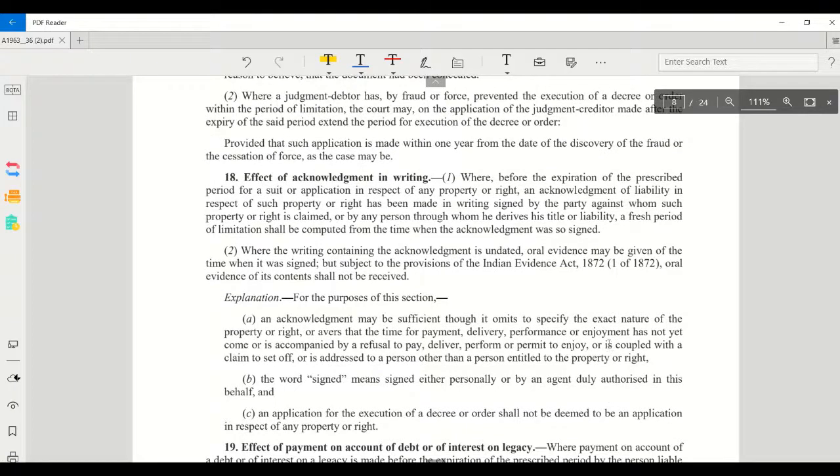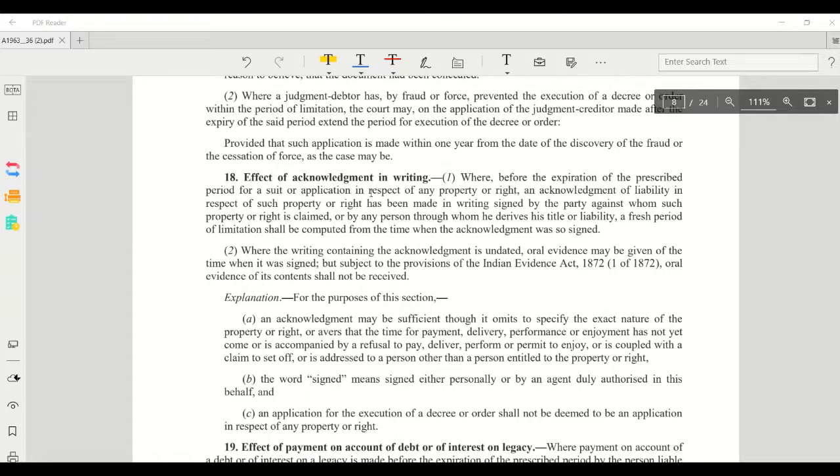Then 18, effect of acknowledgement in writing. Before the expiration of the period, a person acknowledges his liability by writing that he is bound to pay such sum, or he paid a certain sum and a certain balance is there.